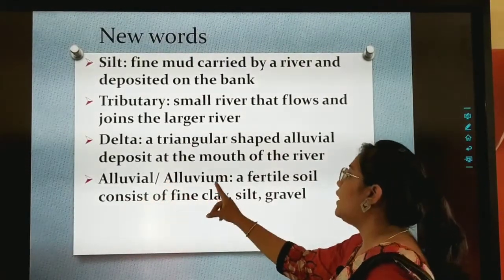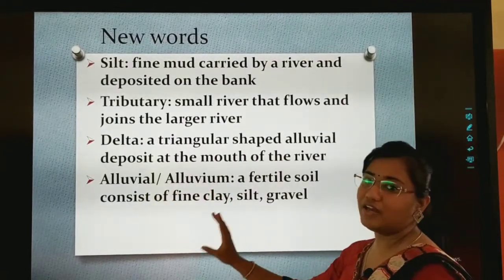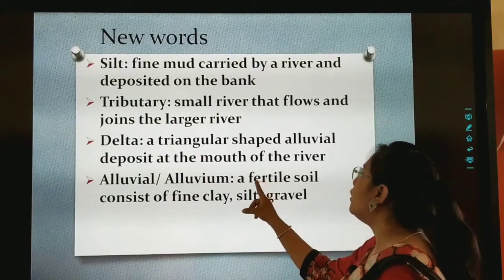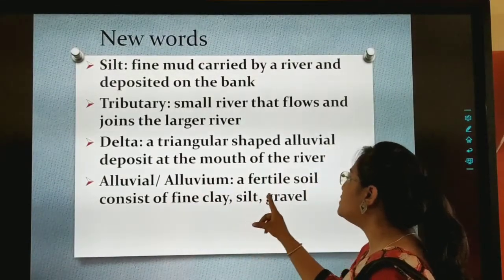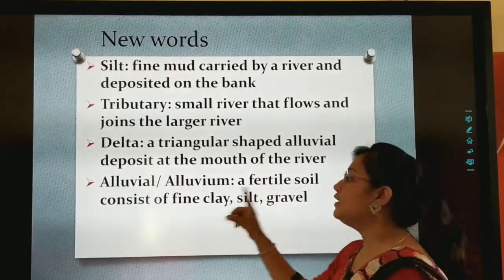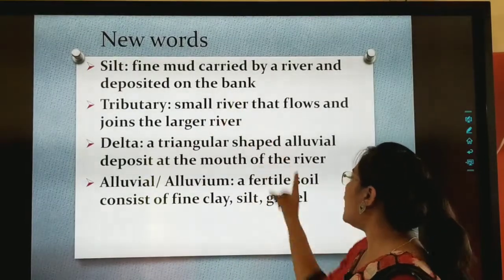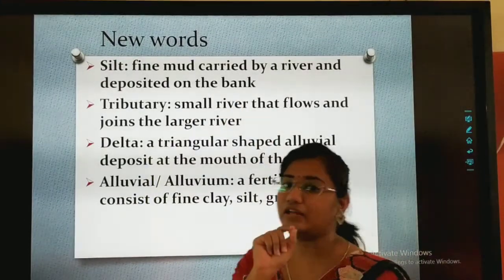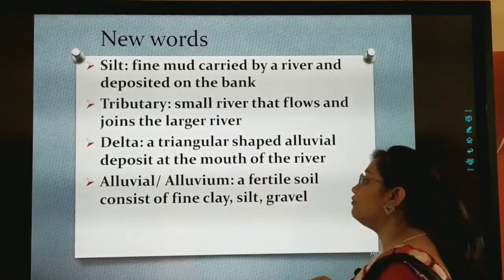Alluvial or alluvium. Okay, these both are same. One is adjective and one is noun. A fertile soil consists of fine clay, silt and gravel. This type of soil is a mixture of fine clay, silt and gravel, means small granules or pebbles. Fine. This is a very fertile soil and very essential for farming.